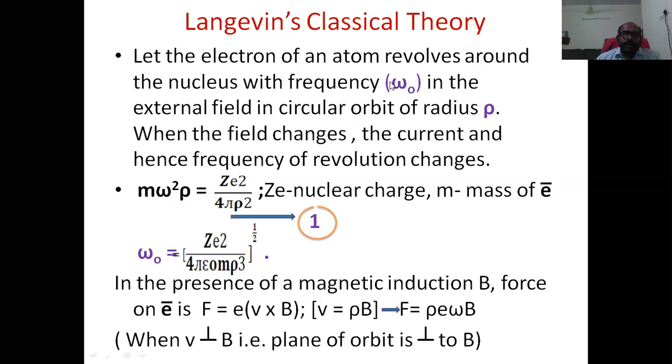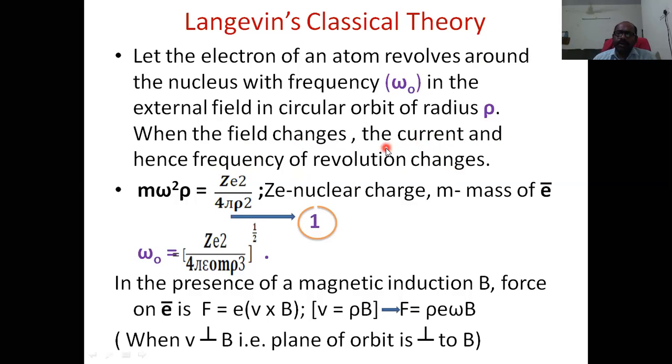So from that we calculate the resonant frequency. After that, what happens if we change the magnetic field? When the field changes, the induced current changes, and hence the frequency of revolution changes.